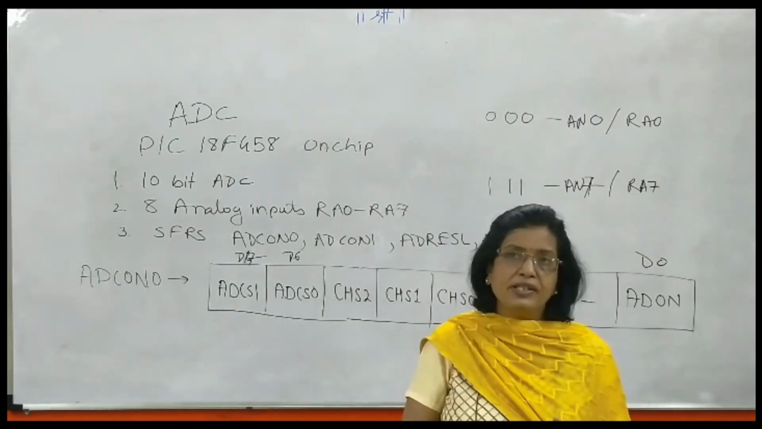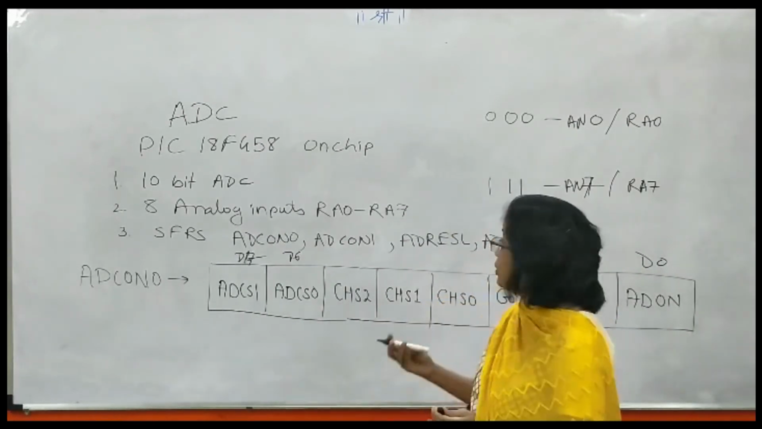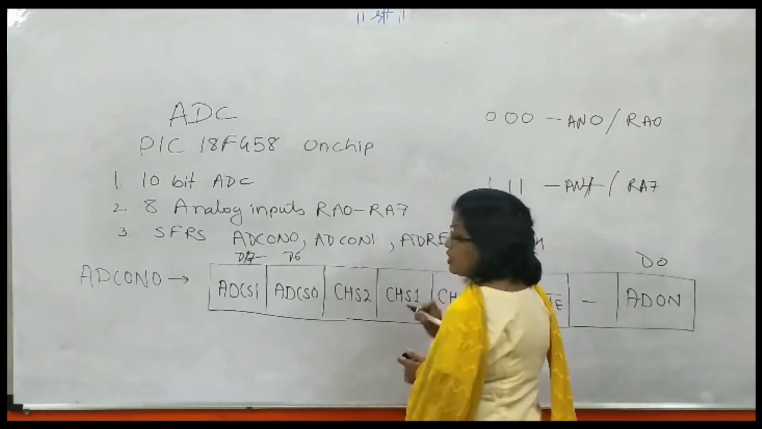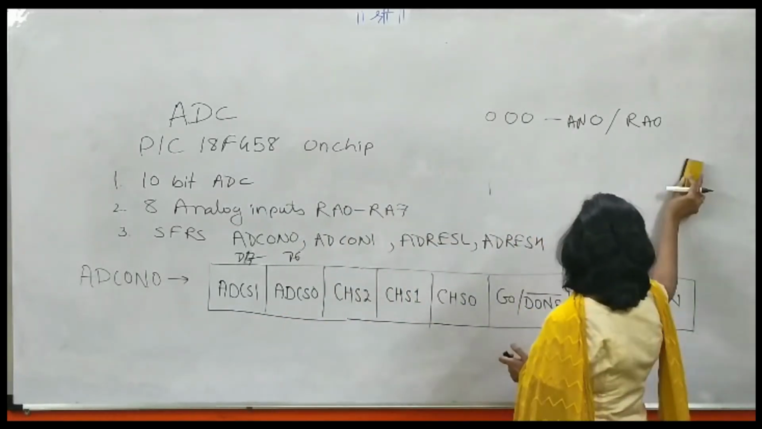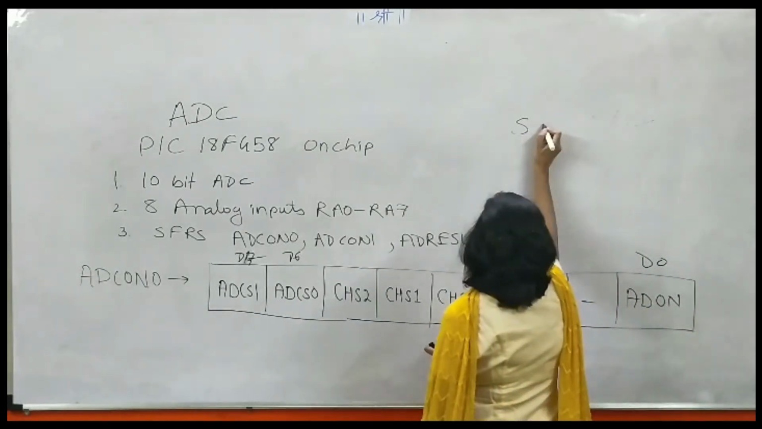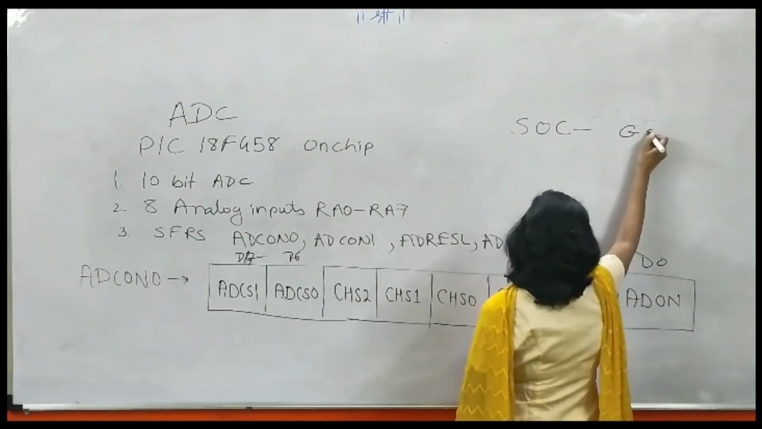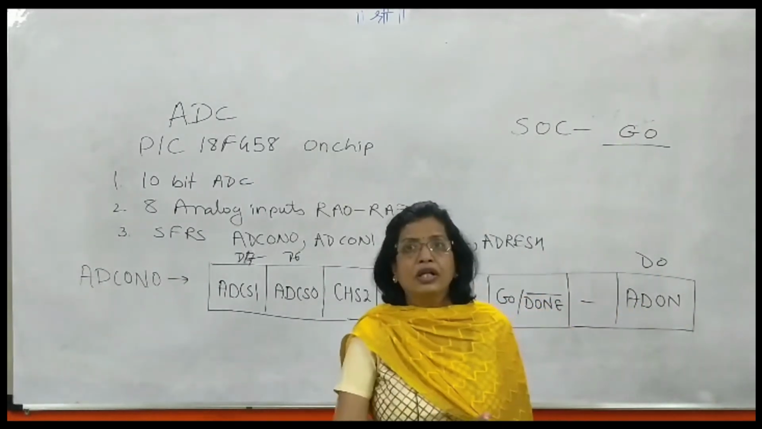In the case of ADC operation, there are two terminologies which are very, very important. One is known as SOC, another is known as EOC. SOC stands for start of conversion. EOC stands for end of conversion. So this SOC is nothing but the GO bit, which has to be made 1 by the user in the program.